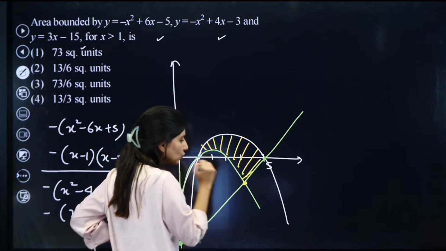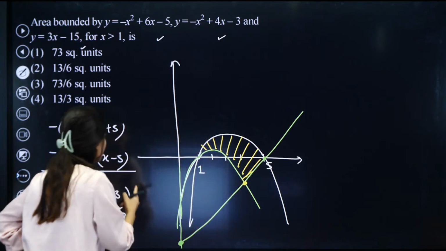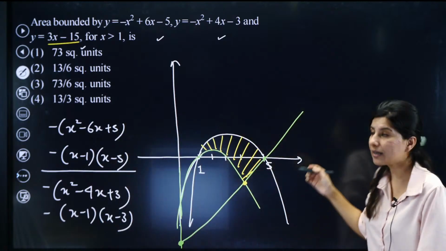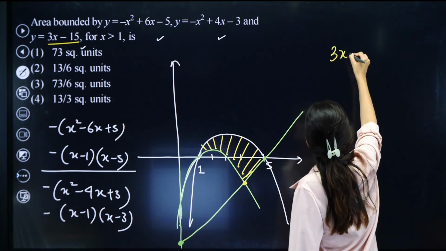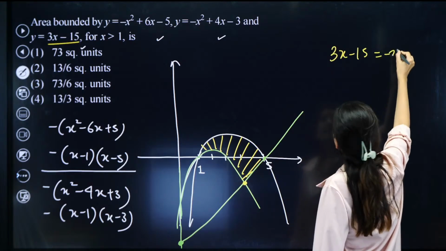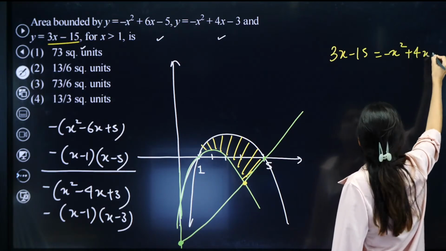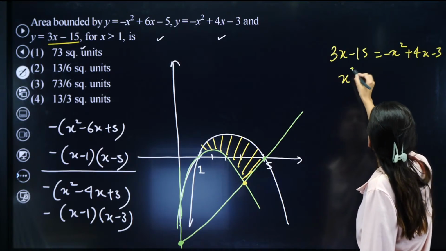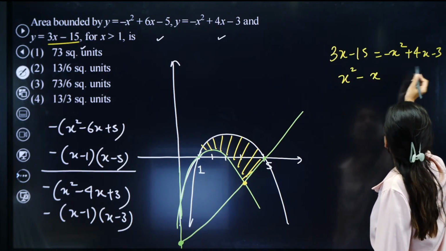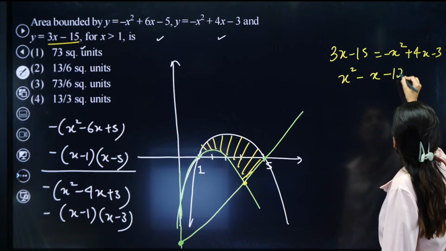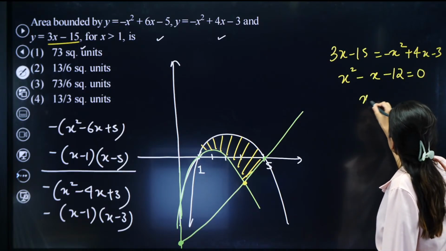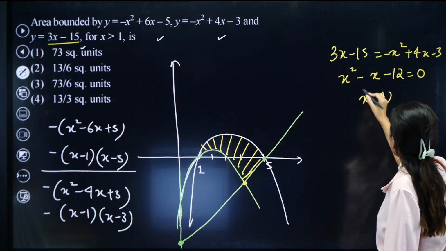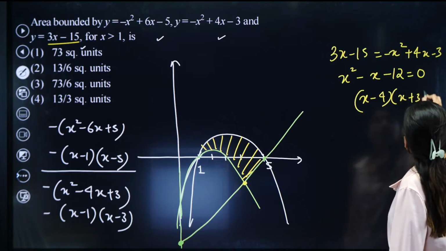Just that I have to find this point. So I have to solve 3x minus 15 with my second parabola. Let's do that. So 3x minus 15 you have to solve with minus x square plus 4x minus 3. So you are going to get x square minus x minus 12 equal to 0. So x minus 4 and x plus 3 is equal to 0.